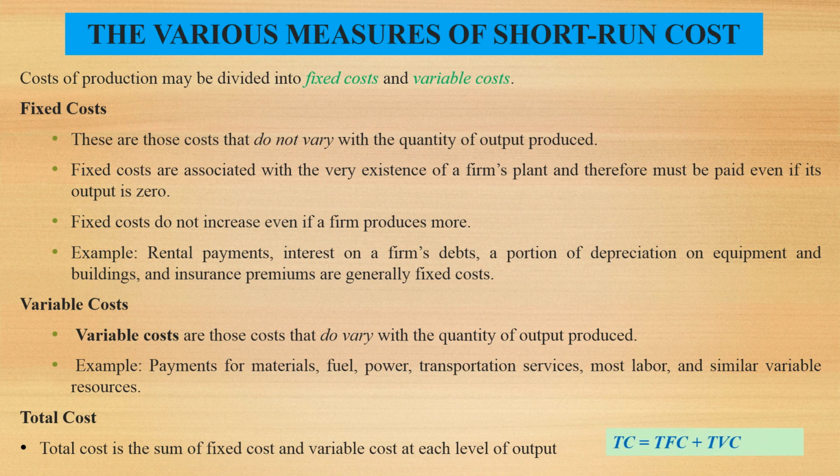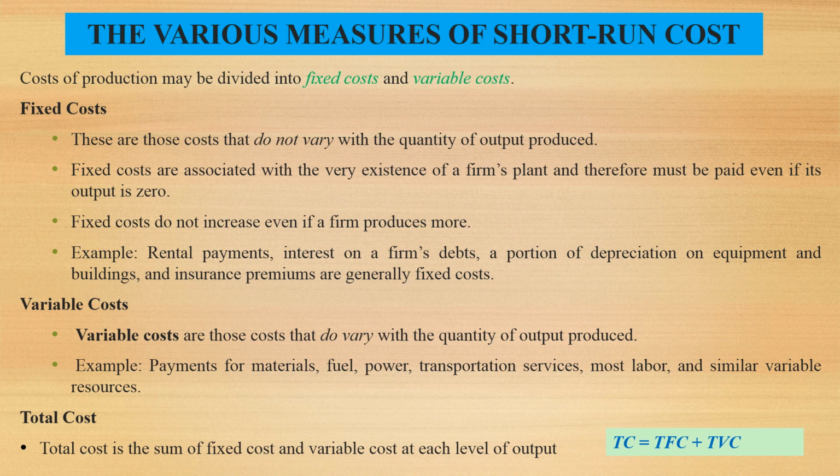There are different measures of short-run cost. Cost of production may be divided into fixed cost and variable cost. What are fixed costs? Fixed costs are those costs that don't vary with the quantity of output produced. Fixed costs are associated with the very existence of a firm's plant and therefore must be paid even if its output is 0.